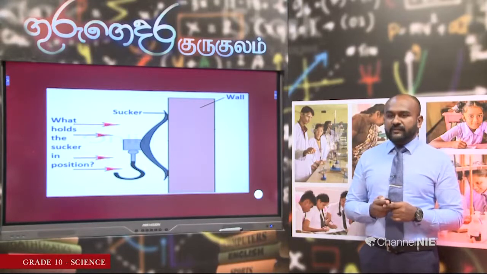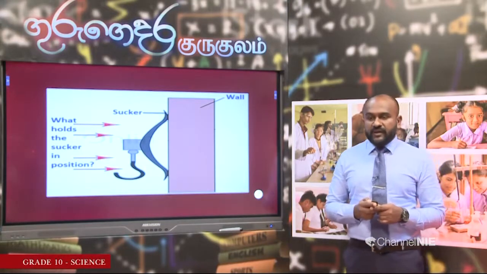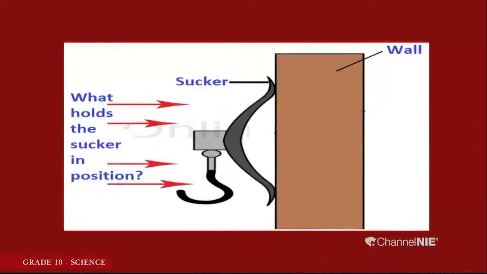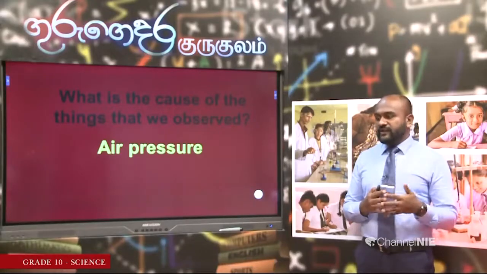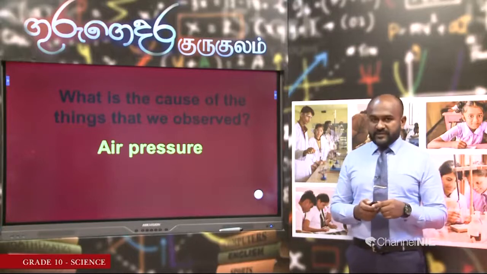Inside the rubber sucker is almost a vacuum, but the outside air pressure is much greater and holds the sucker in position. So, there are instances where we make use of air pressure, and there are natural phenomena caused by air pressure.